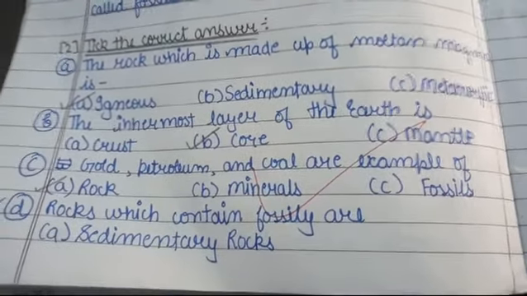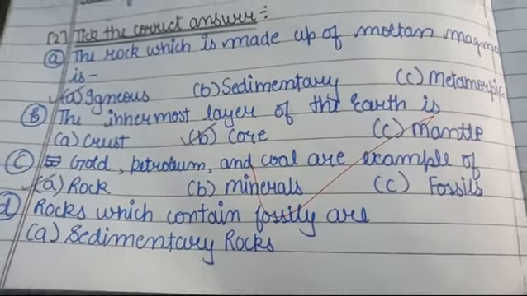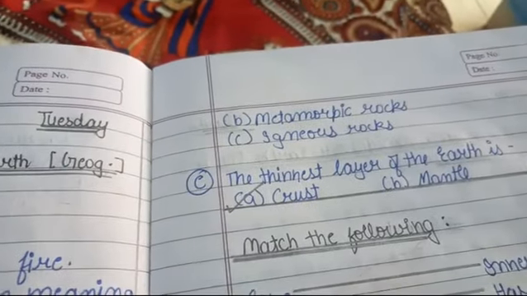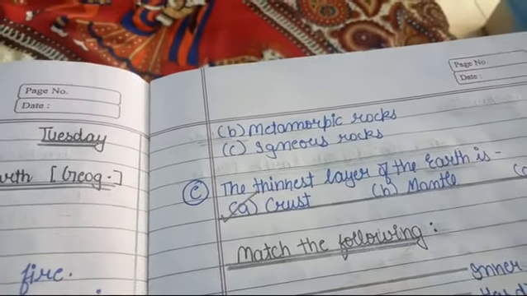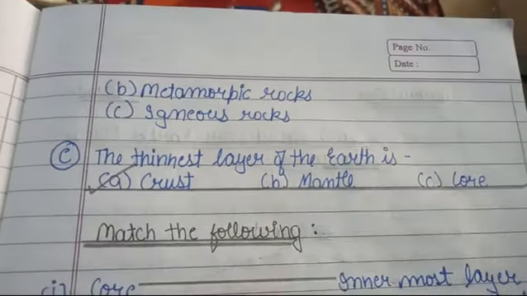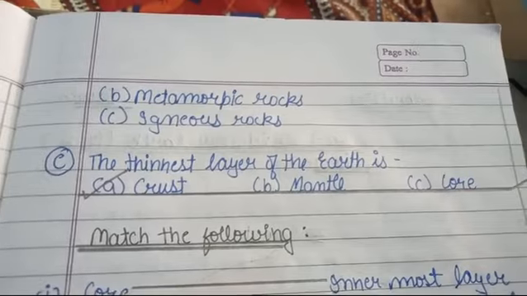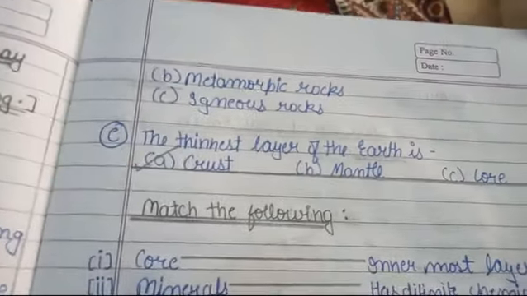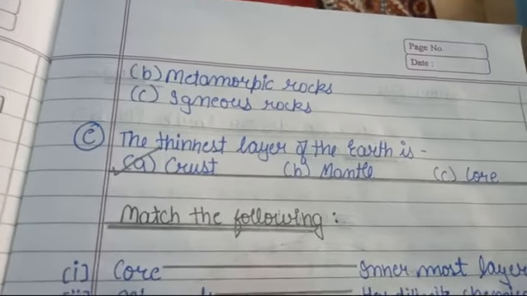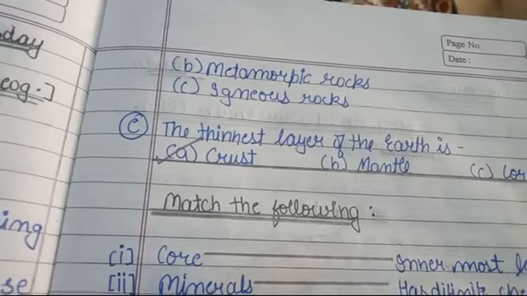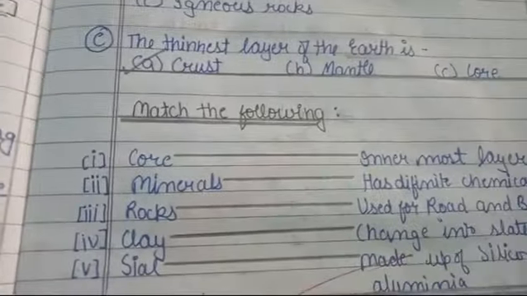Now D part: rock which contains fossils are sedimentary rocks, metamorphic rocks, or igneous rocks. Now the thinnest layer of the earth is called the crust. The thinnest layer of the earth is called the crust. Options: mantle, core, crust. The answer will be crust. Now we will do match the following.